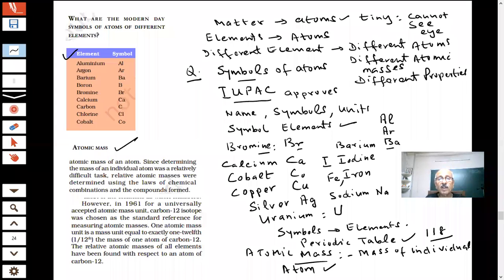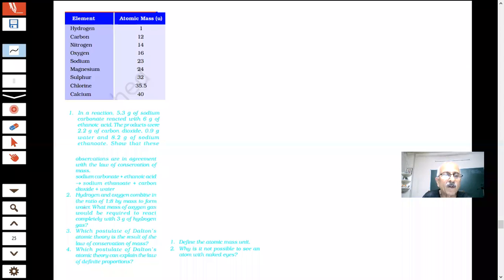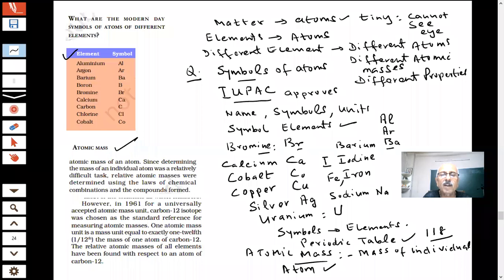What is important is that the problem came when we wanted to find the mass of an atom, which is called the atomic mass. The mass of an atom is very, very small. But you are saying a very important point. Let me go back to that slide.